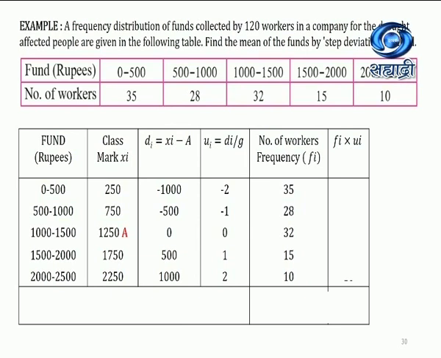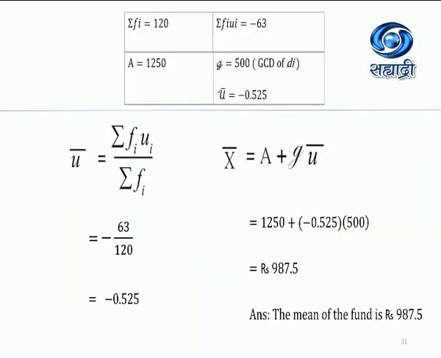So UI is equal to what? DI upon G: minus 1 and 1. Number of workers they have given 35, 28, 32 and then the multiplication. So these are all the records over here. Then we need to add summation of Fi, then summation of Fi UI. The summation of Fi is equal to 120, Fi UI is equal to minus 63.